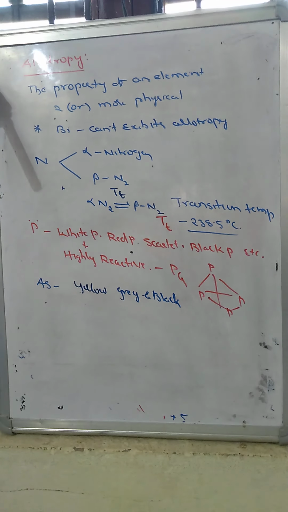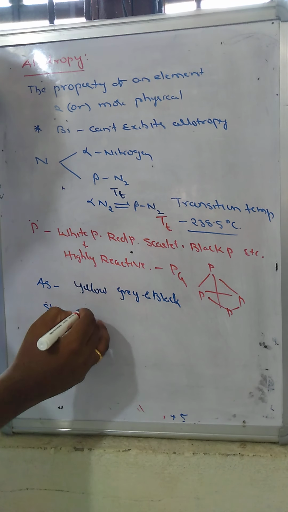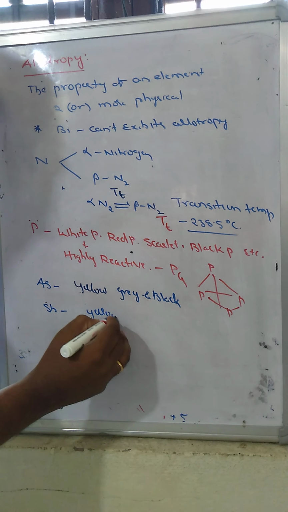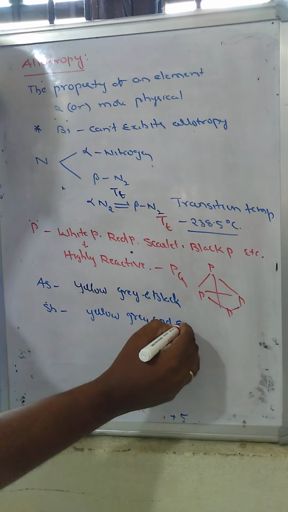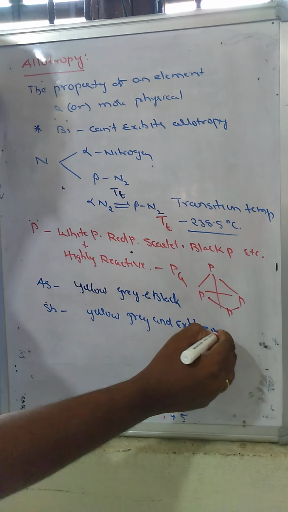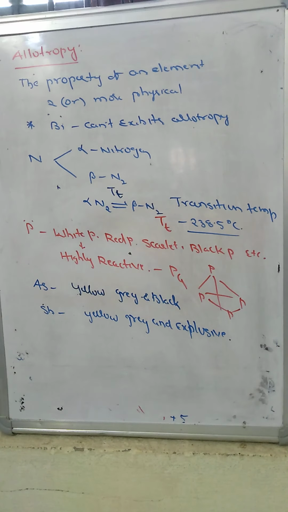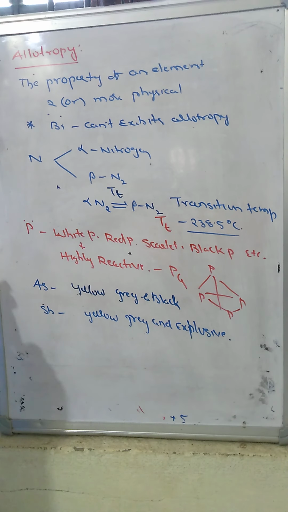Antimony also has yellow, grey and explosive forms. So we should know that allotropy is the phenomenon of an element exhibiting two or more physical forms. That phenomenon is known as allotropy.